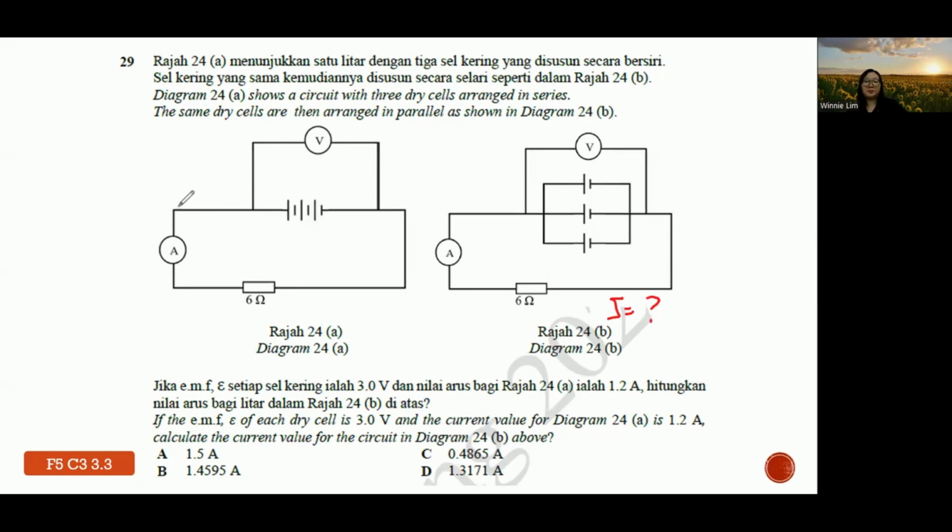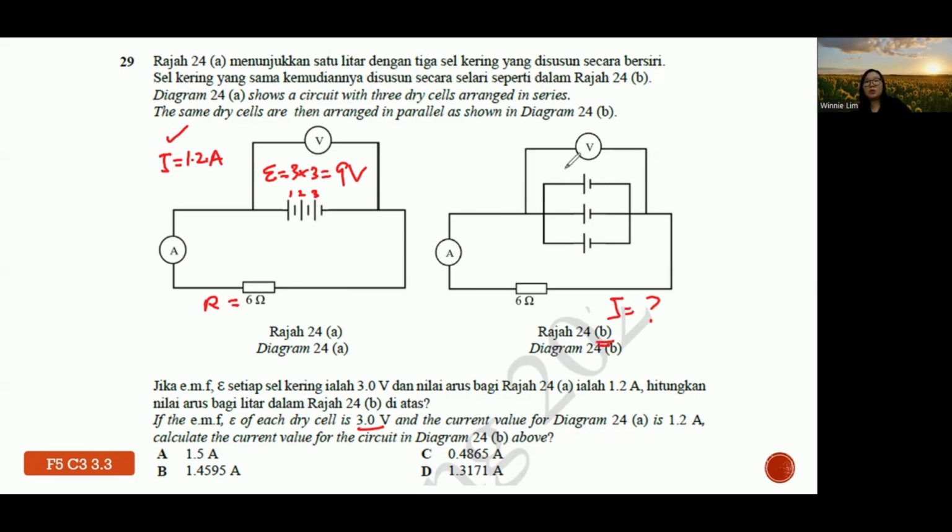Okay. So here they give you I equals 1.2 A. And then each dry cell, one dry cell is 3 volts. So now you have 1, 2, 3 dry cells. So 3 times 3, you get 9 volts. So you have the EMF, you have I, you have a big R. Okay. So what do they want you to find? They want you to find I for the B.